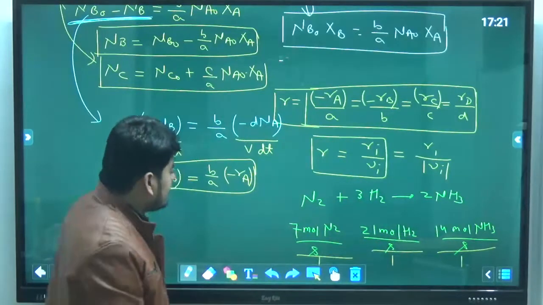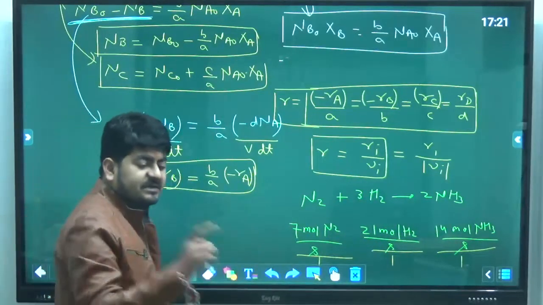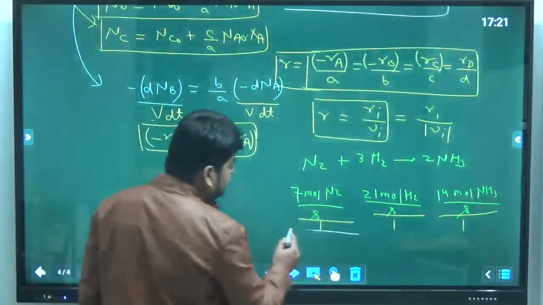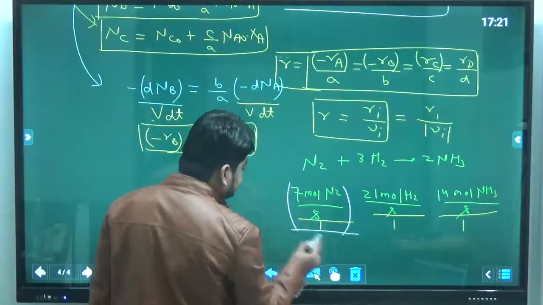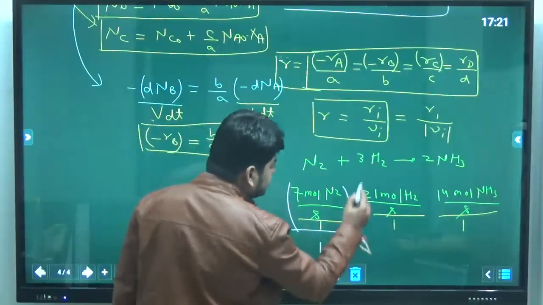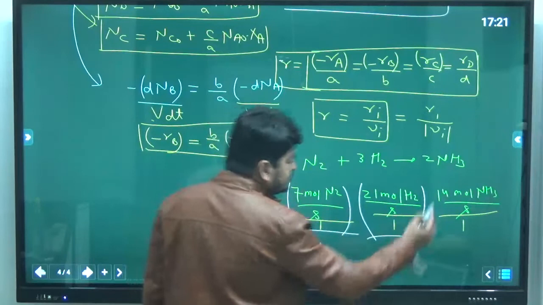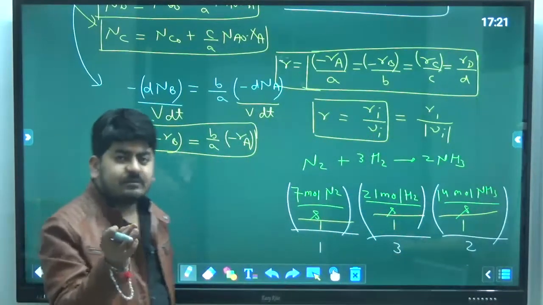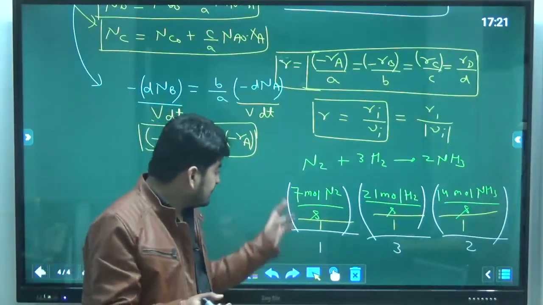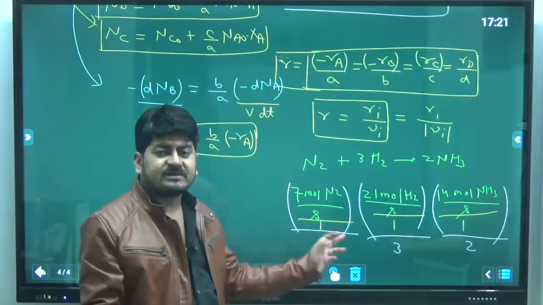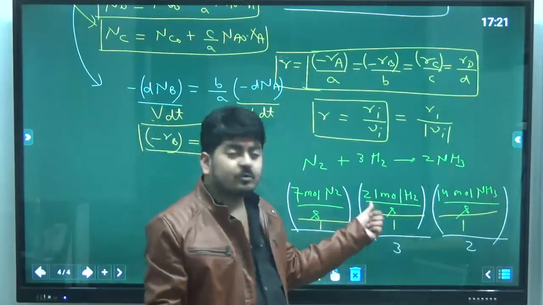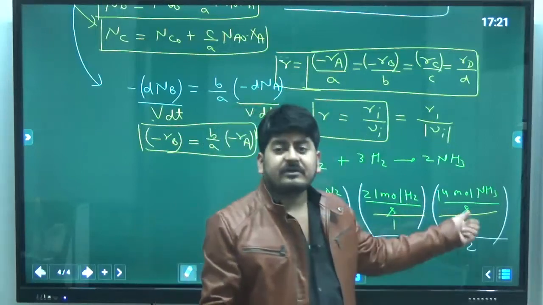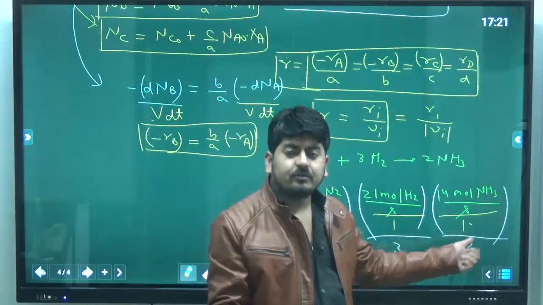So what we can do, if we divide them by their stoichiometric coefficient, that is 1 for nitrogen, 3 for hydrogen, 2 for ammonia, now all these values will be the same. 7 mole nitrogen reacting per meter cube per second. 21 upon 3, 7 mole hydrogen getting reacted per meter cube per second. 14 by 2, 7 mole ammonia is getting formed per meter cube per second.